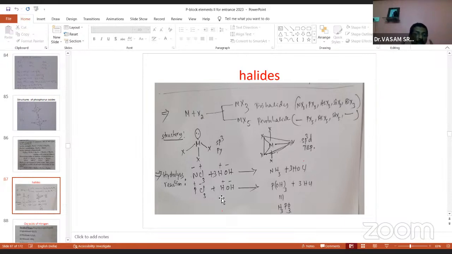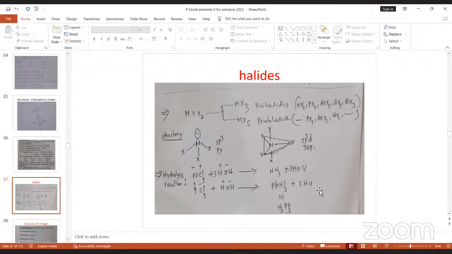And the hydrolysis reactions: these two hydrolysis reactions are very, very important. Take the trihalides NCl3 and PCl3. Both belong to trihalides of nitrogen and phosphorus. Both undergo hydrolysis in water. NCl3, when dissolved in water, produces ammonia and HOCl. In place of NCl3, if I take PCl3 and dissolve it in water, it produces phosphorous acid and HCl.